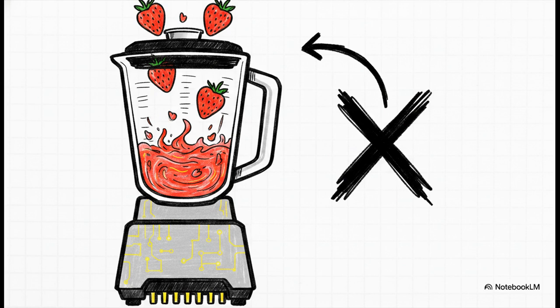It's exactly like a giant blender. Think about it. You know exactly what pristine fruit you put into the pitcher. But once it's blended, you can absolutely never unblend that strawberry smoothie to get your exact fruit back. It permanently destroys your data's provenance.